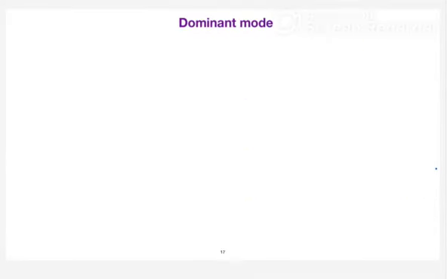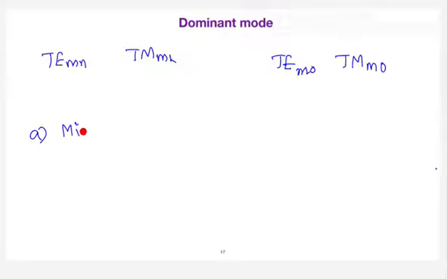And one more thing here, there is a concept called the dominant mode. What does dominant mode mean? As I said, any TE or TM is represented with subscripts. In the parallel plate waveguide, N is 0. So what does the dominant mode say? It is the minimum value of M for which at least one electric field component and one magnetic field component exist. That is said to be the dominant mode.